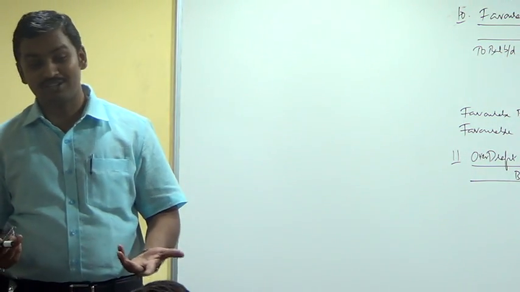Overdraft bank balance means credit balance in cash book, debit balance in passbook. Okay. Now tell me, debit balance in passbook means what? Credit balance in passbook means what? You are looking at the board and telling. Very bad.